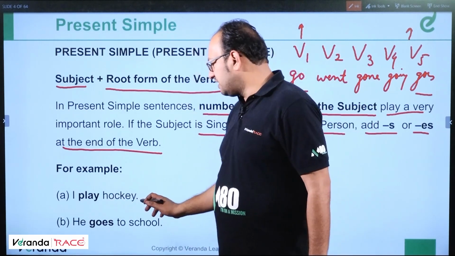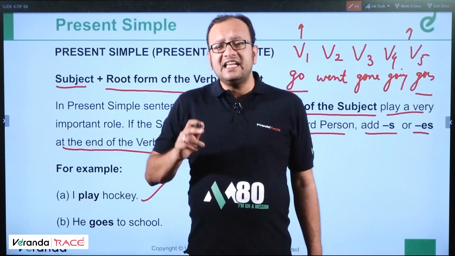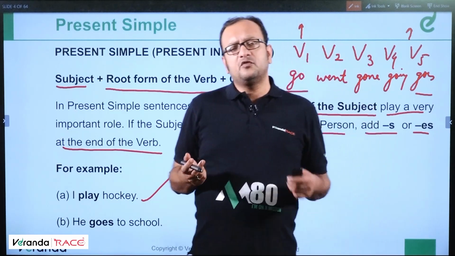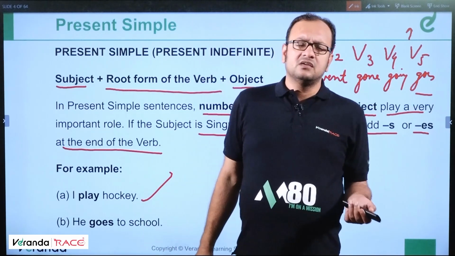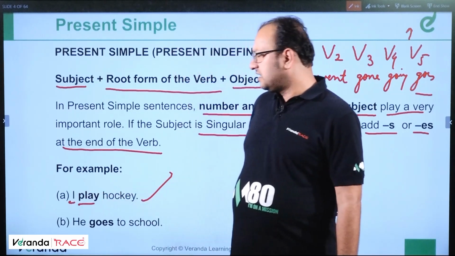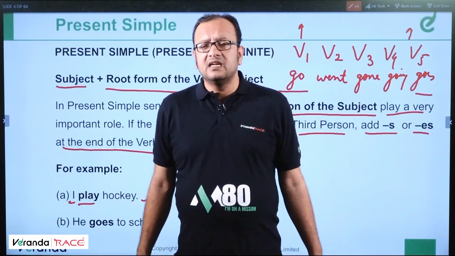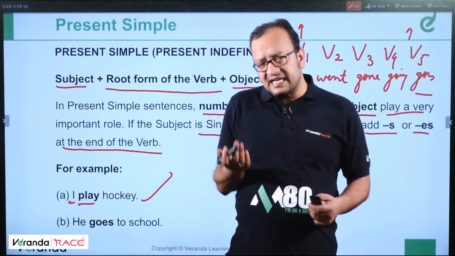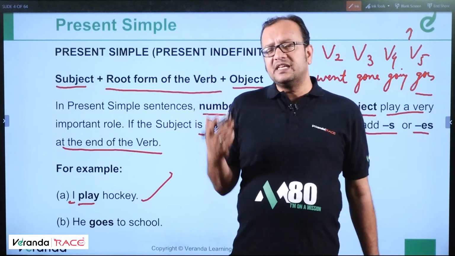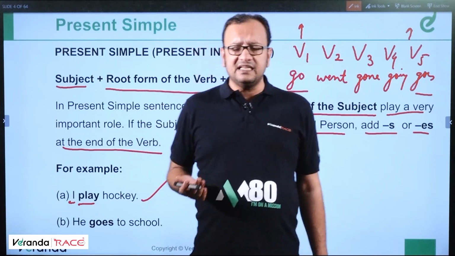For example, I play hockey, it's an exception. Although I is singular, we use the plural form of the verb. So, if you ask why this exception, well, when I say I play hockey, I plays hockey is incorrect in grammatical and syntactic structure. There is no specific reason for that. This is how grammar has been designed.